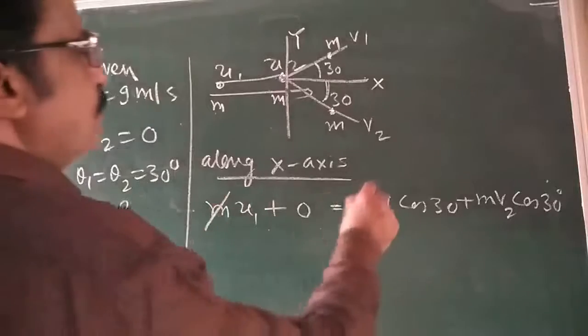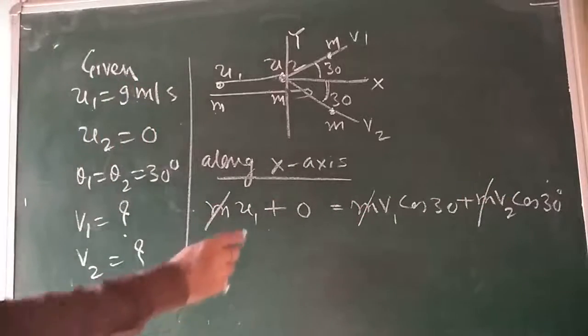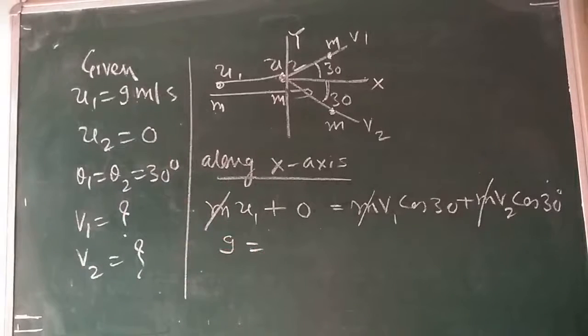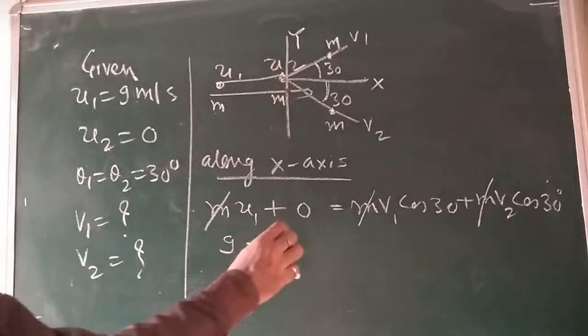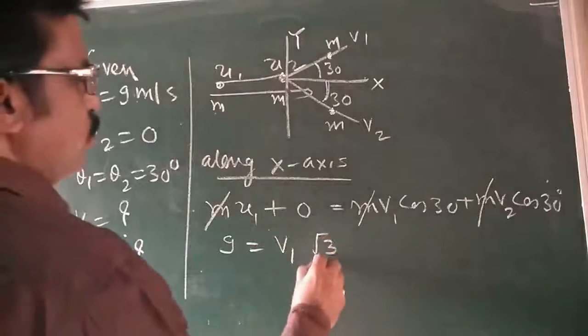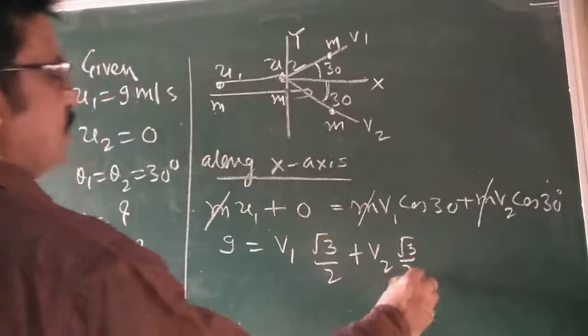m cancelled here. u1 here is 9. v1 and v2 we have to find out. The m cancels, so I can write v1 cos 30, root 3 by 2, plus v2 cos 30, root 3 by 2.